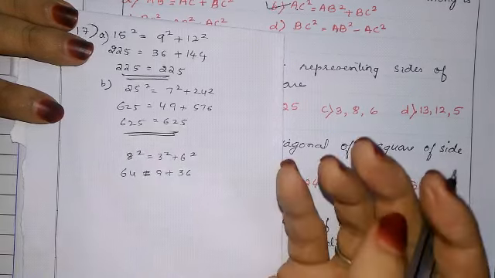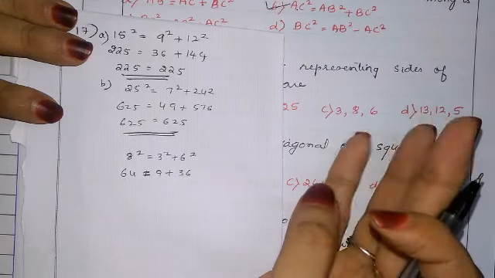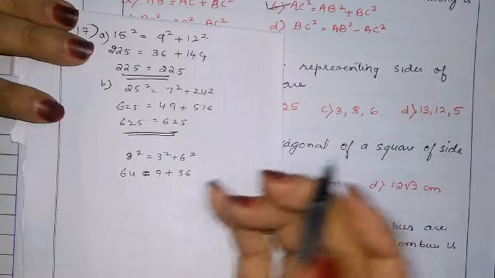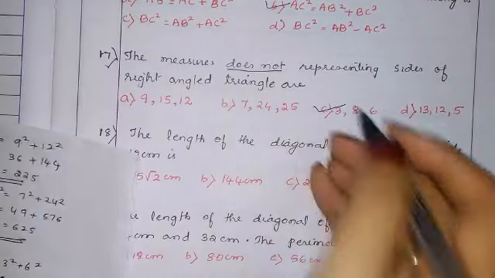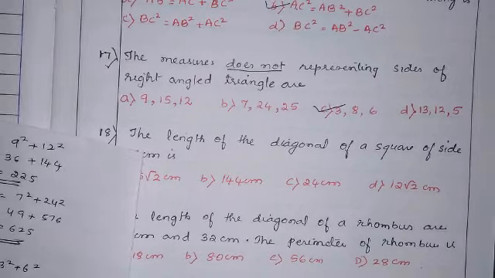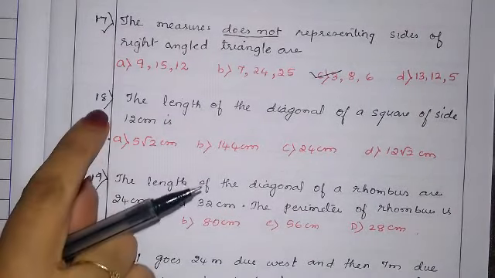36 plus 9: 36, 37, 38, 39, 40, 41, 42, 43, 44, 45, which is not equal. So option C does not represent the right angle triangle. Let us see question number 18.